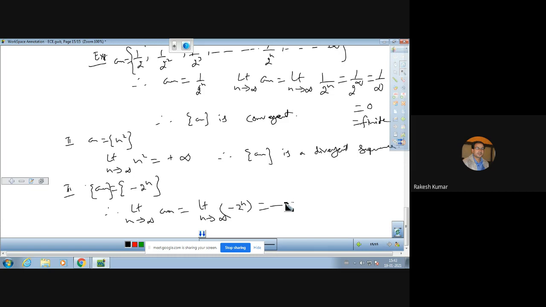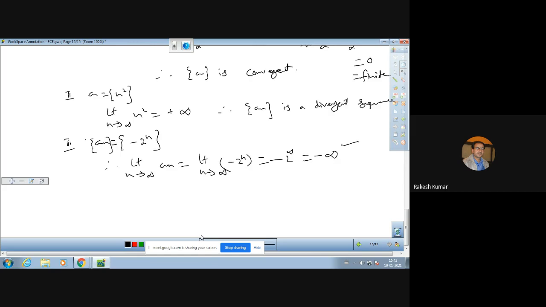That is minus 2 raised to power infinity, that is minus infinity. This is also infinite, so the sequence is again a divergent sequence.